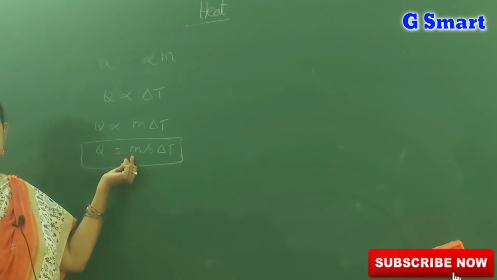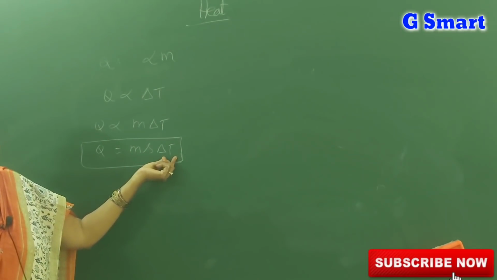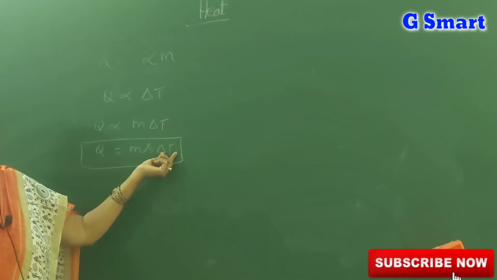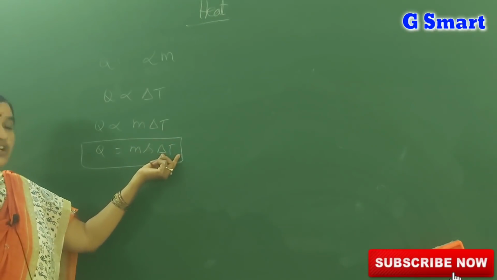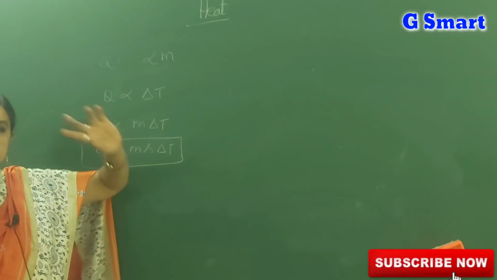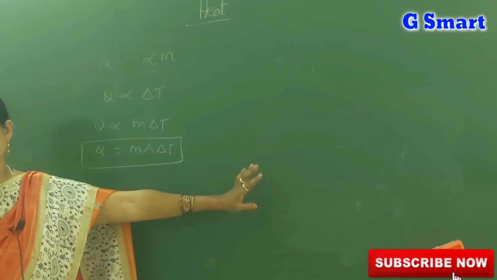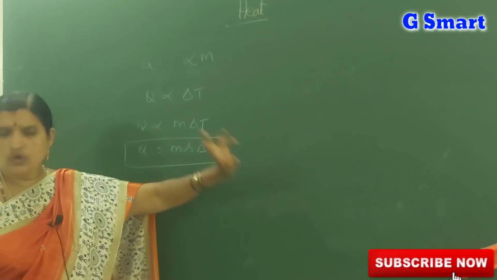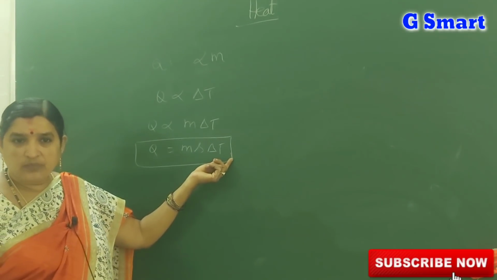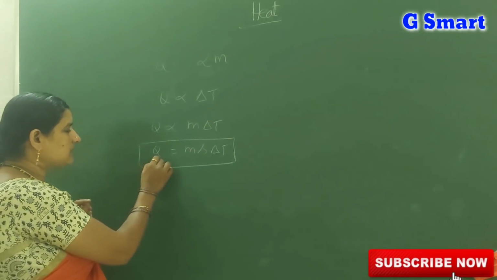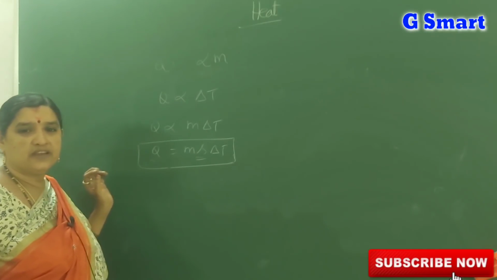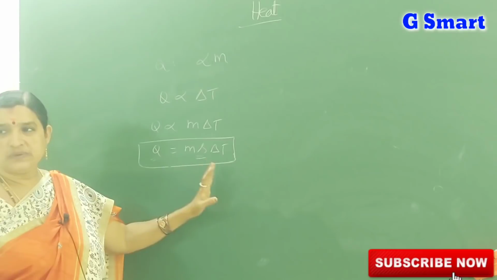M is the mass of the substance and delta T is the difference in temperature, that means final temperature minus initial temperature. Otherwise, temperature of the hotter body minus temperature of the colder body. Why? Because heat transfer always takes place from the hotter body to the colder body only. That's why the temperature difference means temperature of the hotter body minus the colder body. Q means the given heat. Then what is S? That is called specific heat.